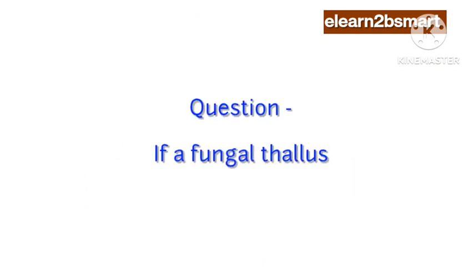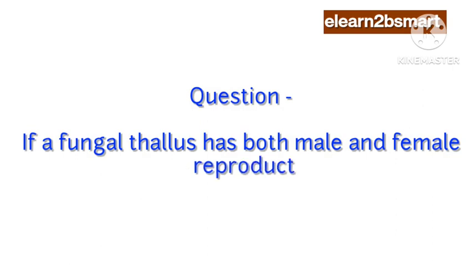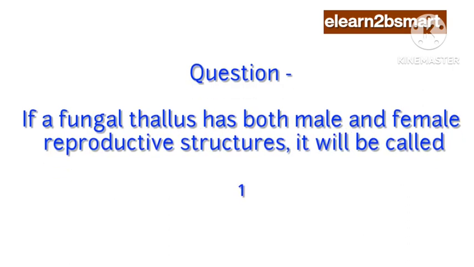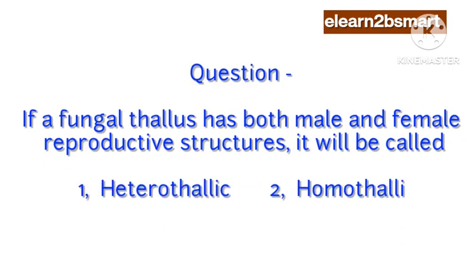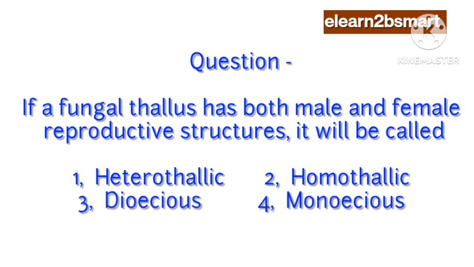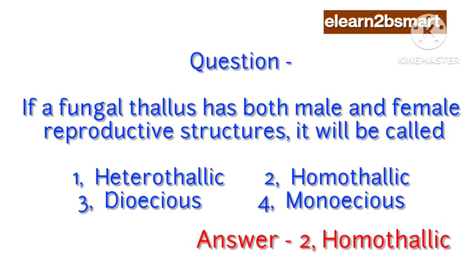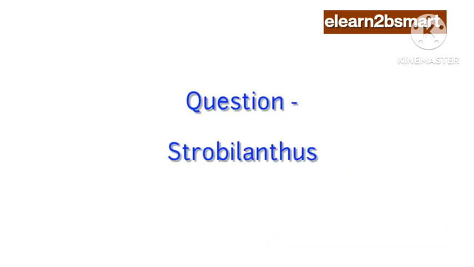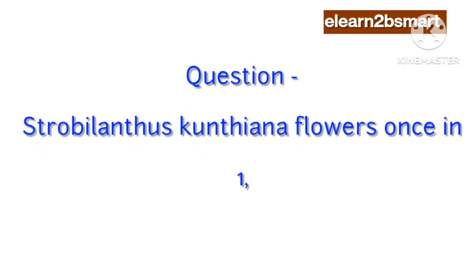Question: If a fungal thallus has both male and female reproductive structures, it will be called 1. Heterothallic. 2. Homothallic. 3. Dioecious. 4. Monoecious. Answer: 2. Homothallic. Question: Strobilanthes kunthiana flowers once in 1.